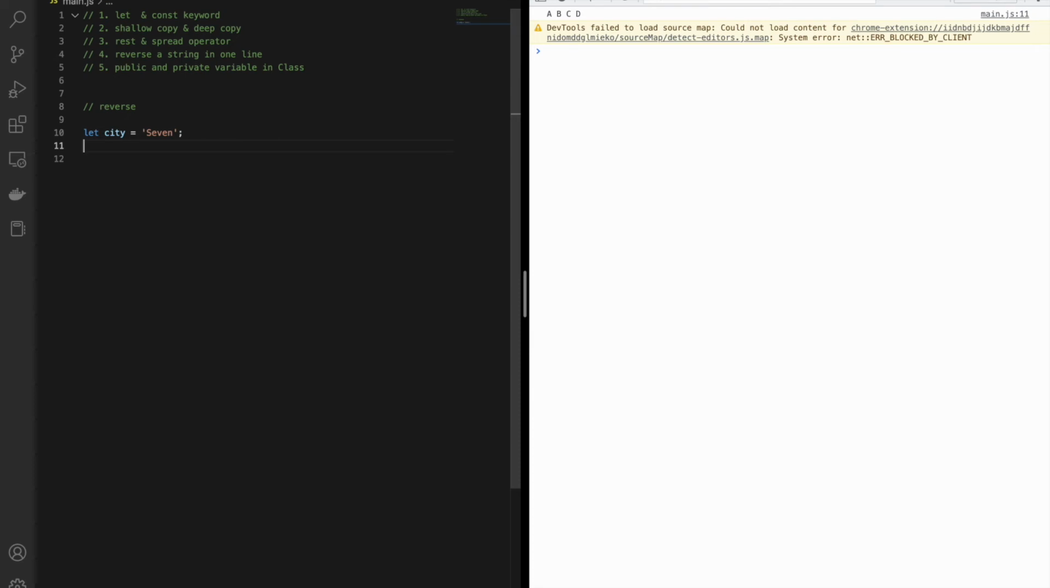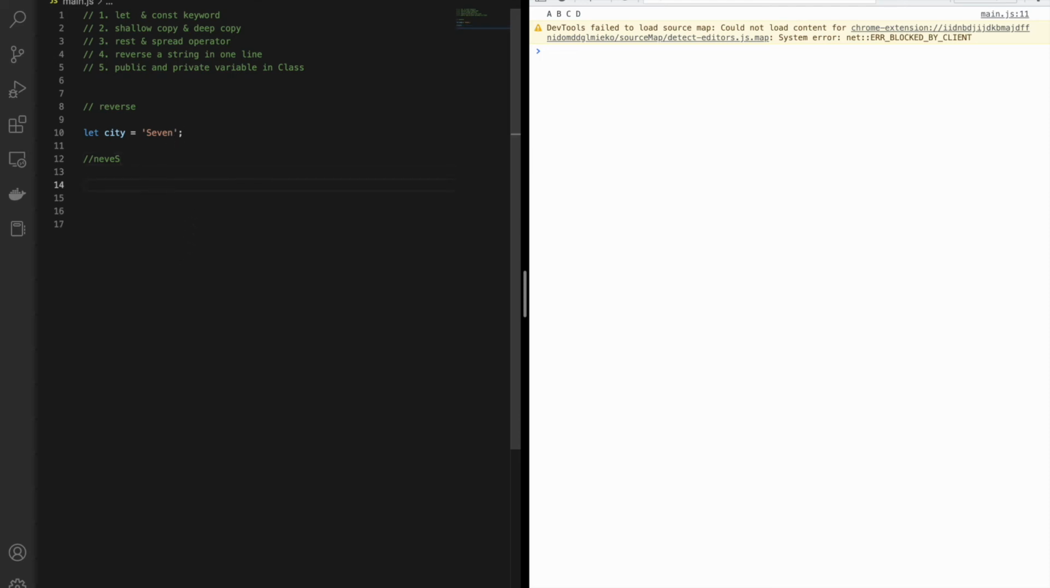Okay, so I need to make it like this one. "Neves." It will be capital S. Yeah. So what do we have to do? The first way is that we have to use a for loop. Then we have to go one by one, as this S, then E, then V, then N, and then we will be putting it into an array, or we are doing a concatenation kind of a thing.